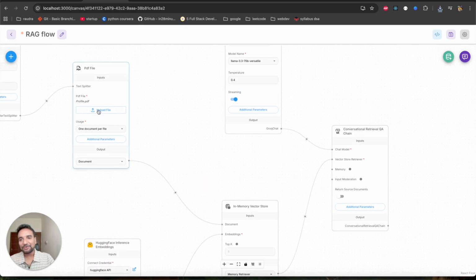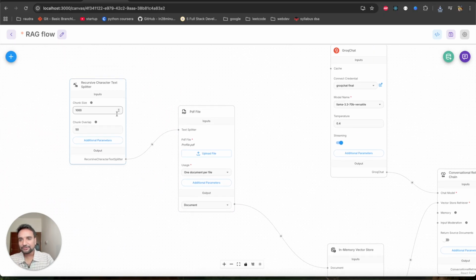I simply added a tool here, the PDF file. I uploaded this profile.pdf here, and I have connected it here in document. Everything will be done automatically. You don't need to convert into these embeddings yourself. Everything will be done by this tool.